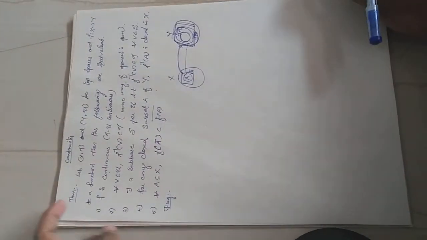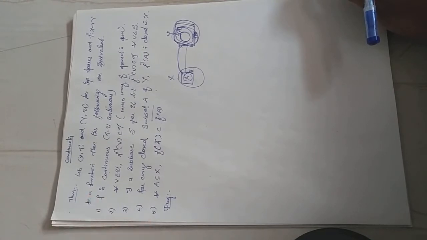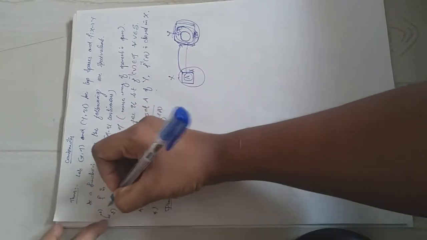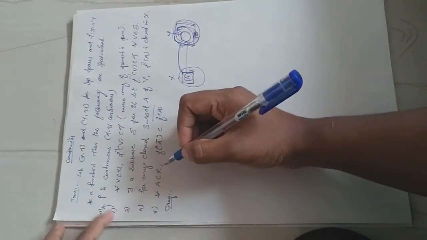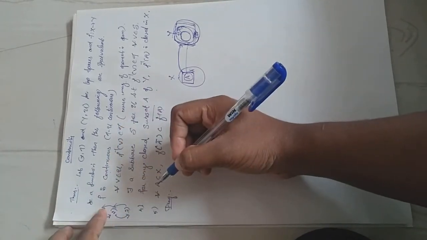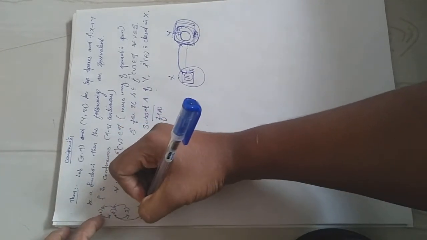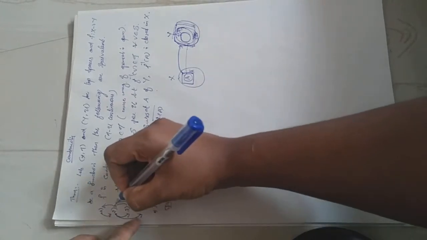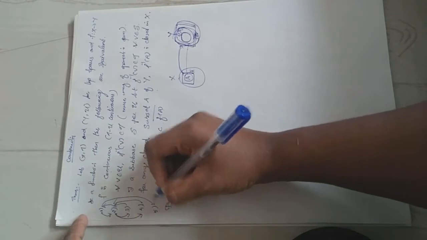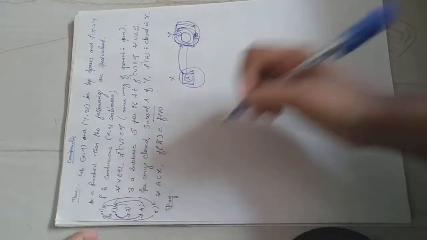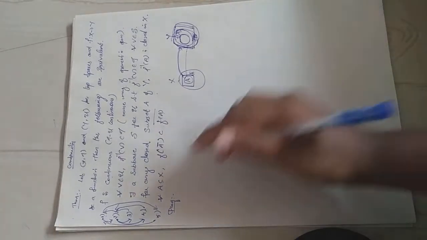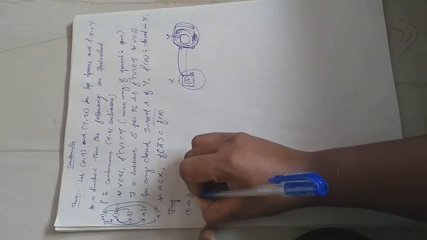So we have to prove that these 5 statements are equivalent. We prove this like: 1 implies 2 and 2 implies 1, that means 1 and 2 are equivalent. 2 implies 3 and 3 implies 2. 2 implies 4 and 4 implies 2. And lastly 1 implies 5 and 5 implies 1. So these equivalences we need to prove. First one, 1 implies 2.